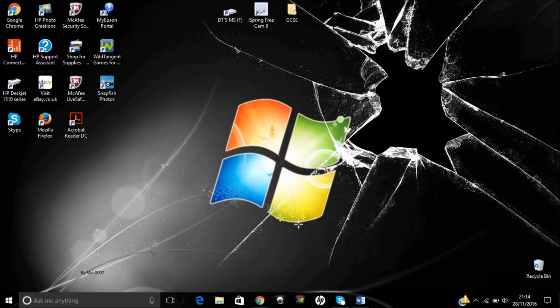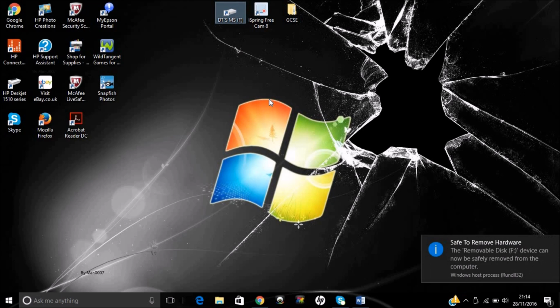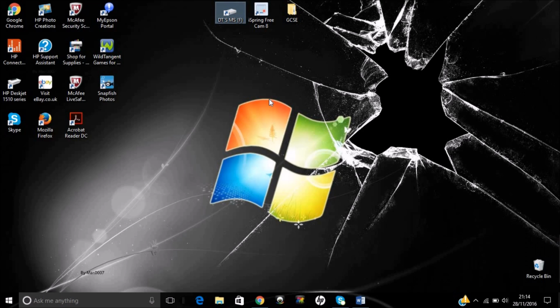There are two ways you can eject your memory stick once finished with what you need to do. The first way is using the icon on your desktop. Don't worry if you haven't got this, as you can do it another way, which I will show you later. You will need to locate the icon and right click. As you can see, there is an option that says eject. Click on the eject button and a notification should come up on your screen saying your device can now safely be removed by your computer.